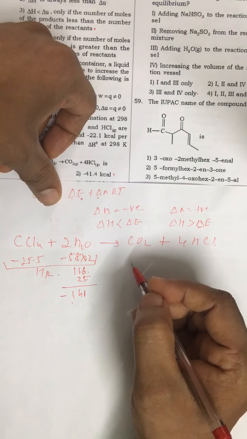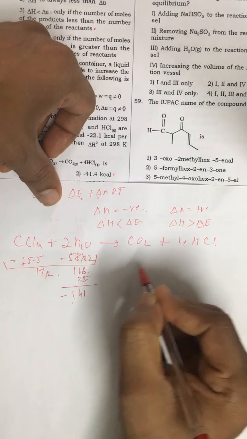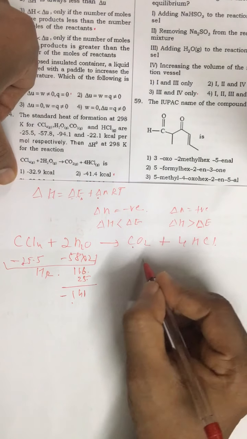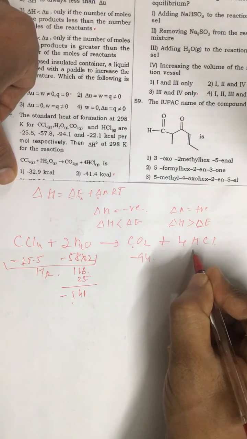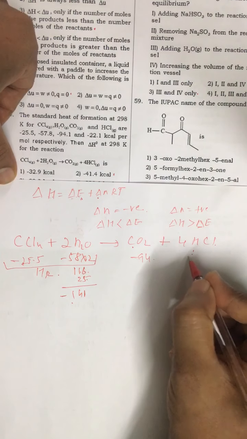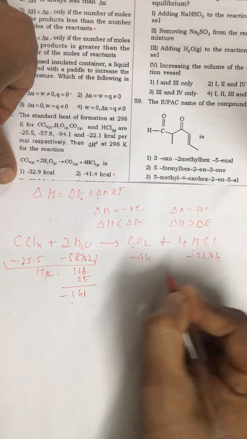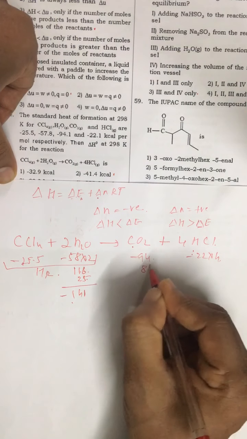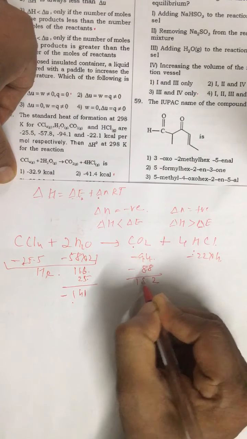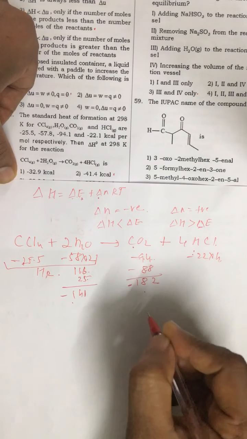And this is the enthalpy of products. CO2 is 94, and HCl is approximately 22, so minus 22 into 4, that is minus 88. So this is minus 182.